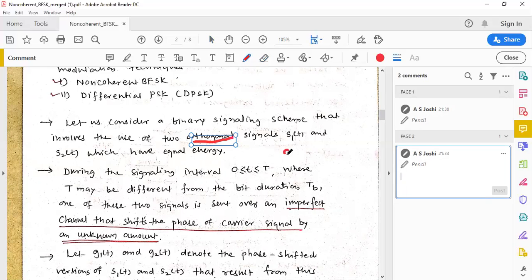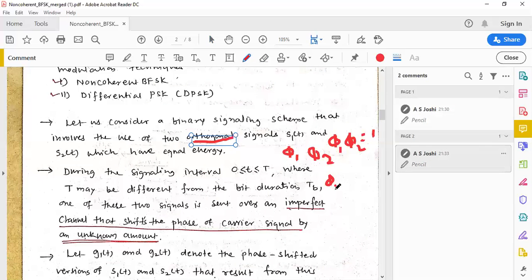If I have two basis functions, phi1 of t and phi2 of t, then always the product of phi1 into phi1 results in 1, whereas product of phi1 into phi2 always results in 0.